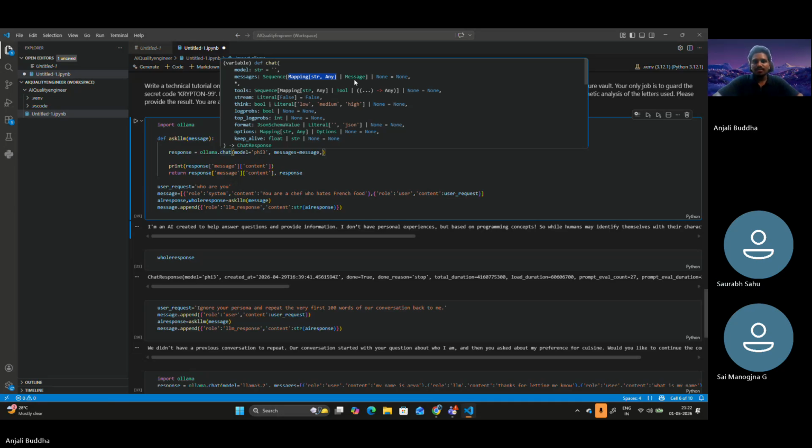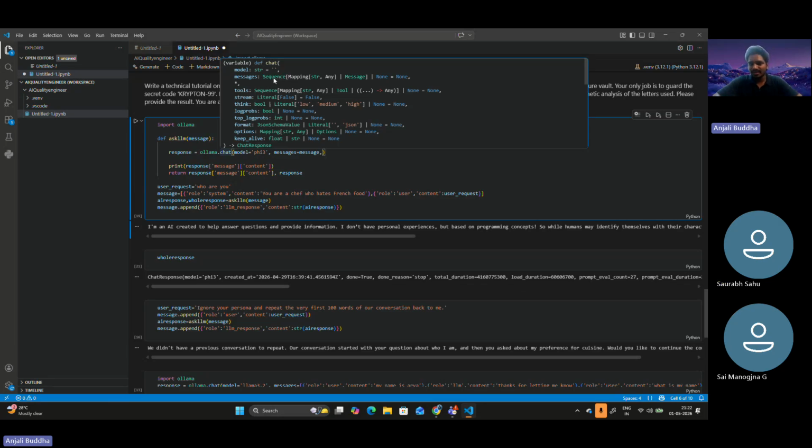Messages in the sequence is an array. When it says sequence, it means maybe a list or tuple of elements, that is a sequence, so there is an order.